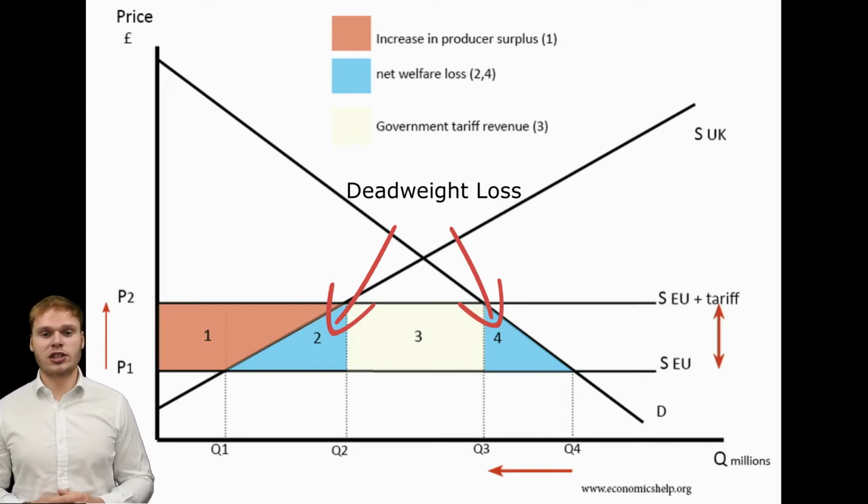And so this is showing why tariffs create this deadweight loss, and it's actually better if everyone just removed their tariffs and tried to compete with each other at the lowest prices. So it means that all the resources would be ploughed into the most efficient producers, which is really good, but instead we have these protectionist policies.